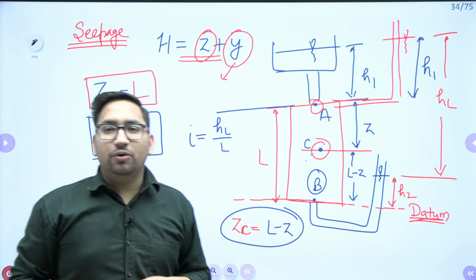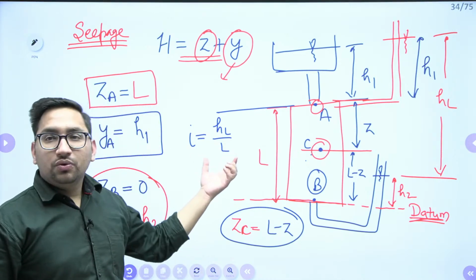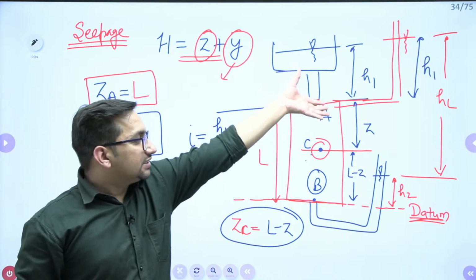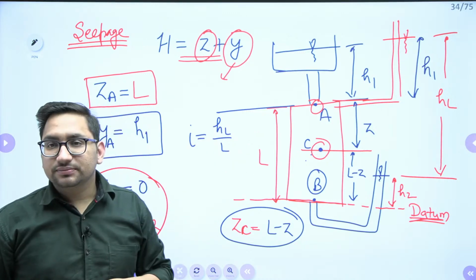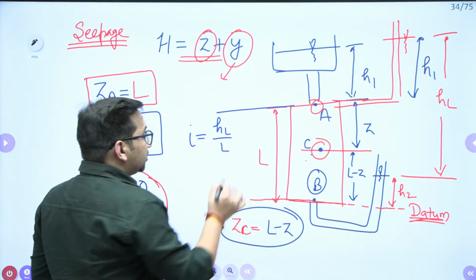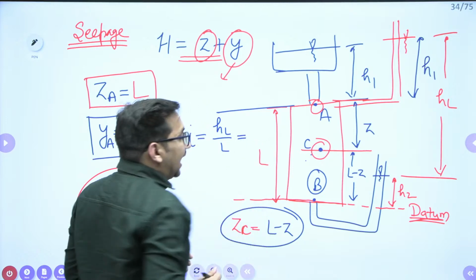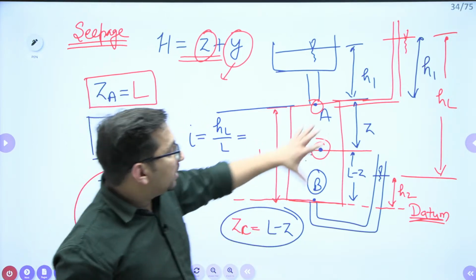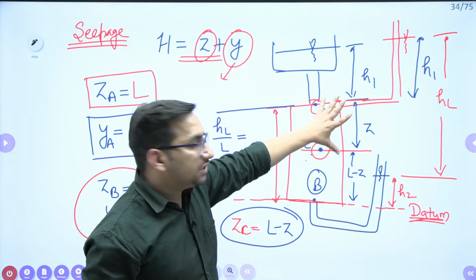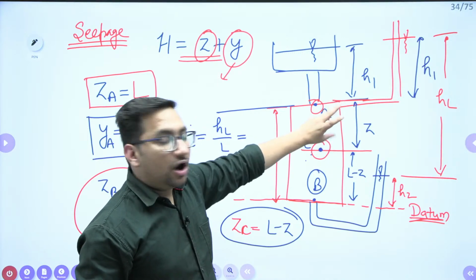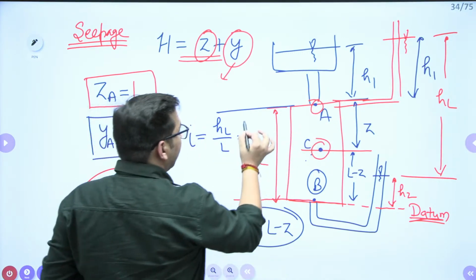That will be HL upon L. Yes or no? I is how much head loss has occurred in L length. Can I also take it as I will also be equal to how much head loss occurs from A to C? How much head loss has occurred from A to C?